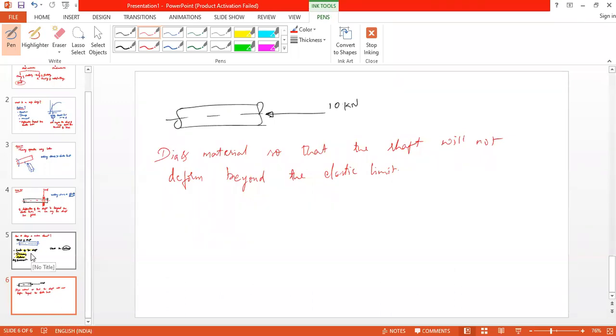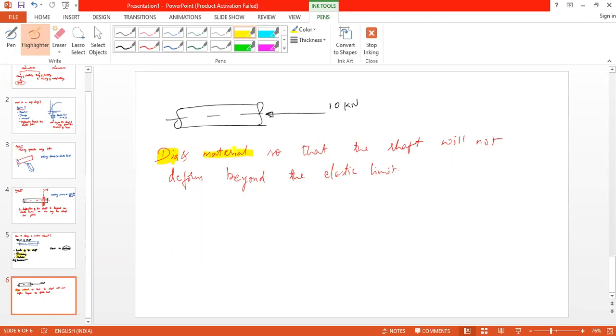That is diameter and material. So you need to suggest this. Or finally, you need to suggest the diameter of the shaft and the material which it is made of.